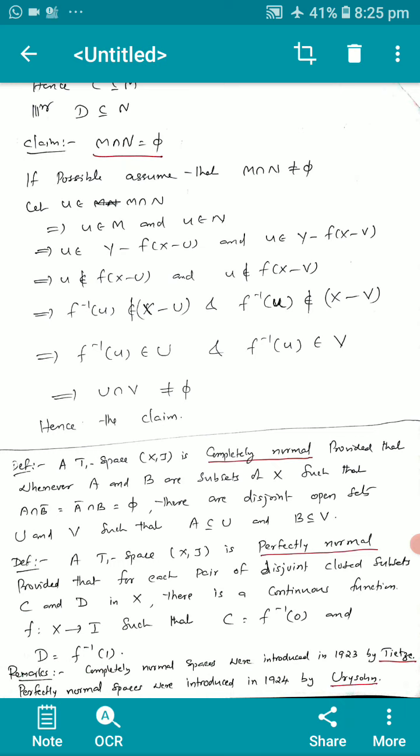That's all about the second section, that is normal and completely normal spaces, and 7 pages of notes are also given. Go through the video properly, refer to the notes, and if you have any doubts, we can discuss them in the next class.